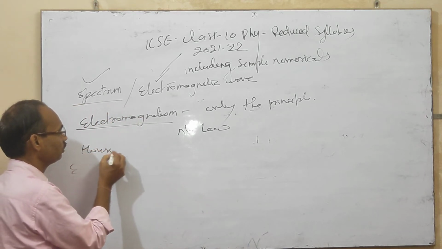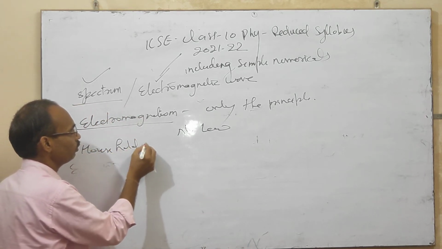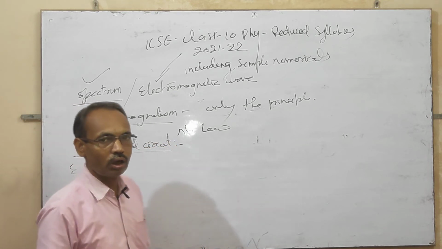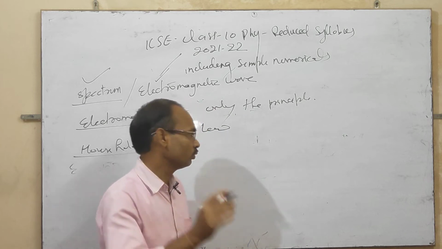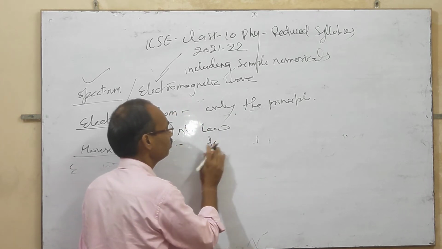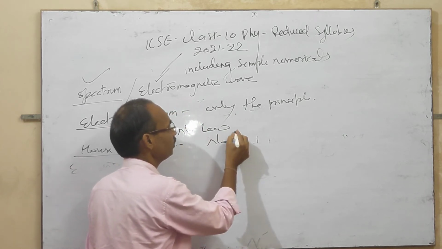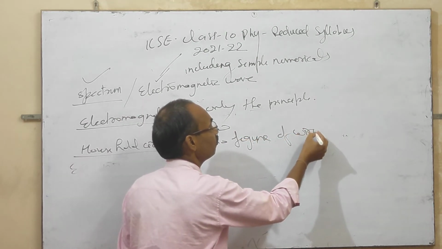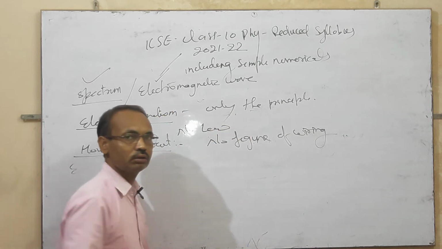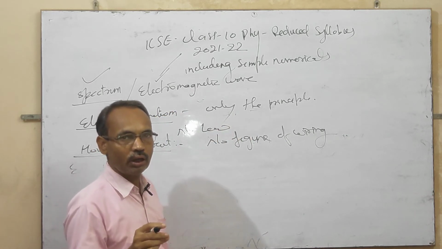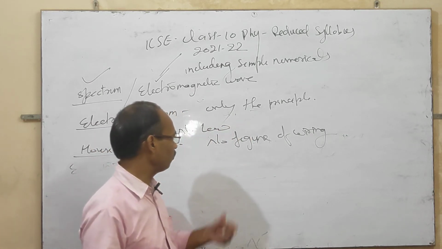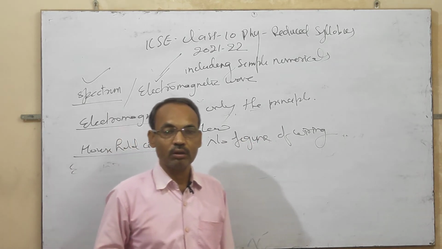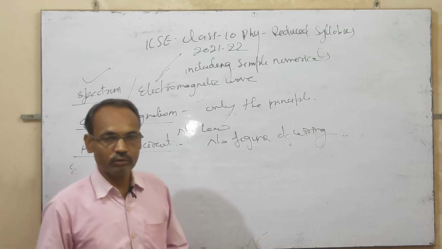And the next topic is household circuit. This chapter includes all topics except diagrams. No figure of wiring. Wiring figure is excluded. Ring system or any other wiring system is excluded, not in the syllabus.